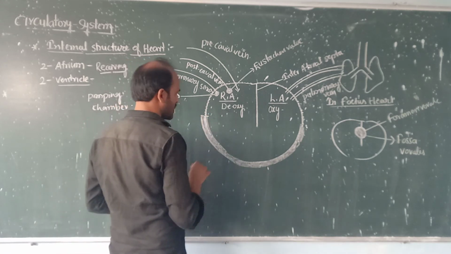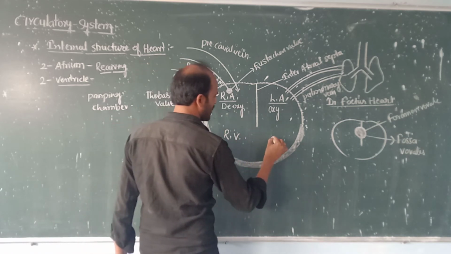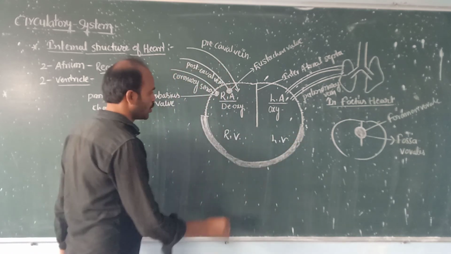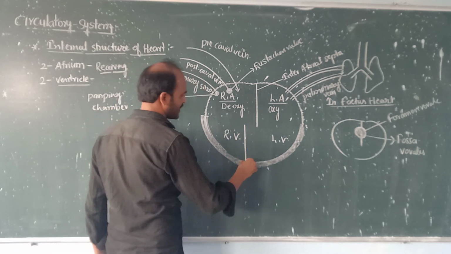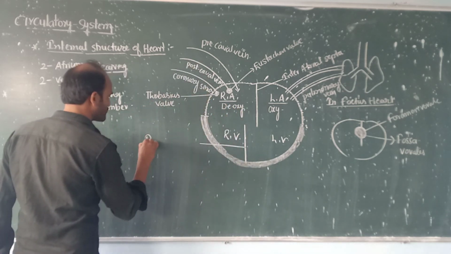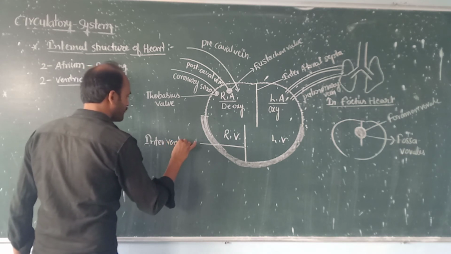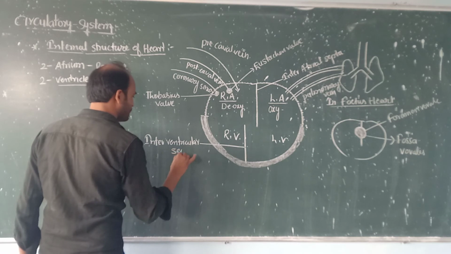Two ventricles, one is the right ventricle and another one is the left ventricle. The two ventricles are separated by the interventricular septa.